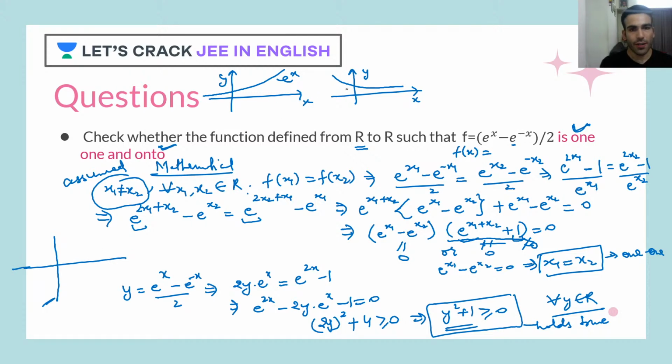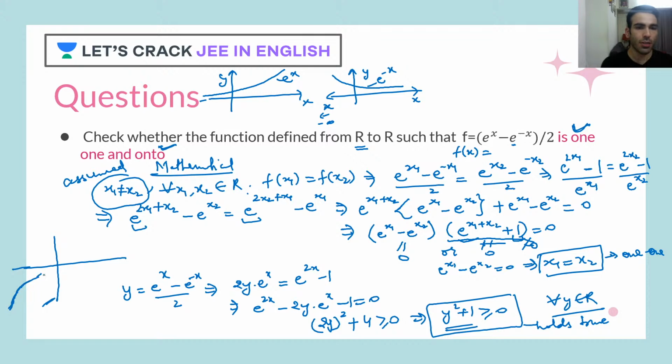From e raised to x, you have subtracted e raised to minus x. As you can clearly see, this e raised to minus x is more for negative values of x, correct? As x goes towards minus infinity, when you are subtracting from a small number which is very close to 0, you are subtracting the bigger number. So you will get almost a negative bigger number. So it would be, let's say, here like this.